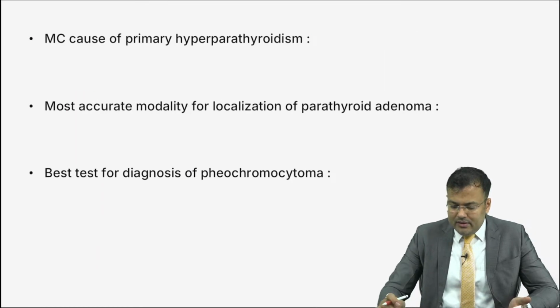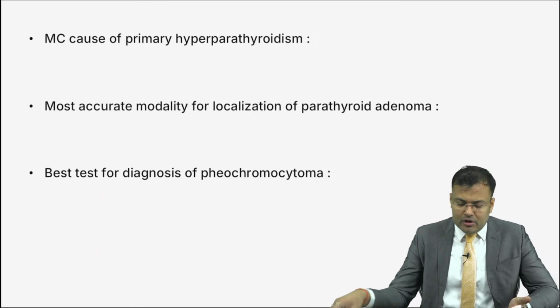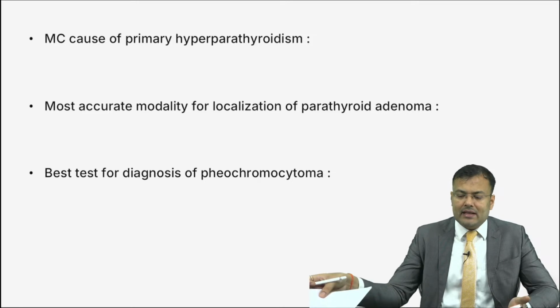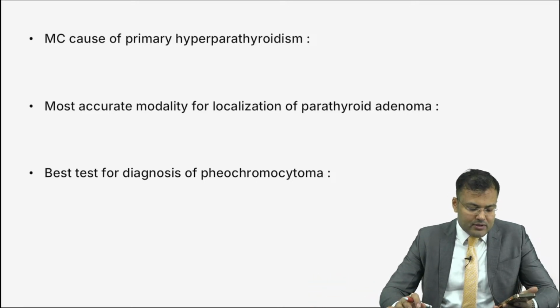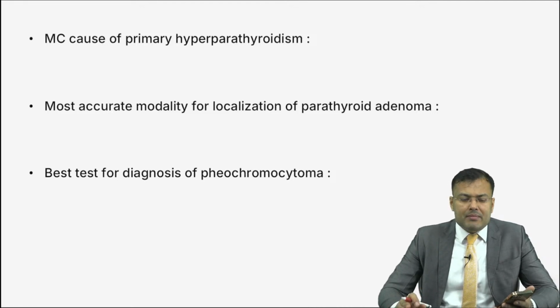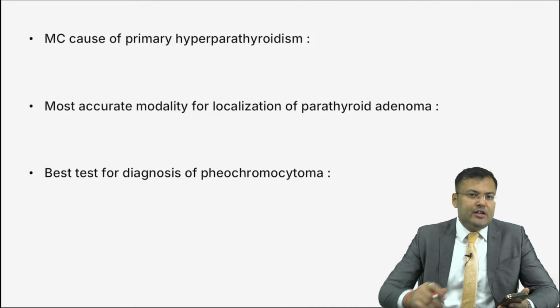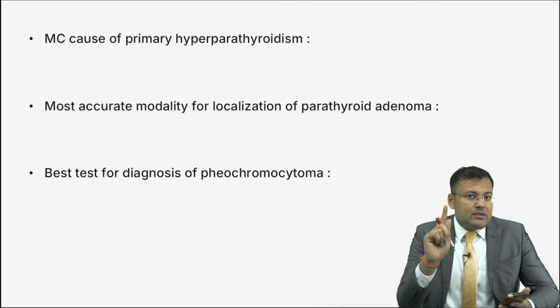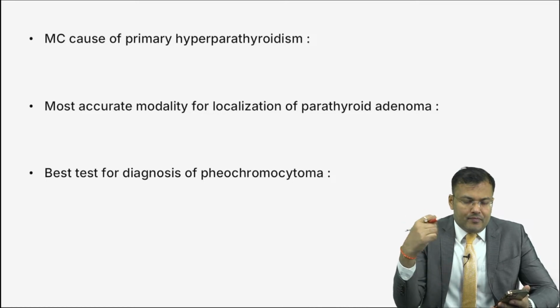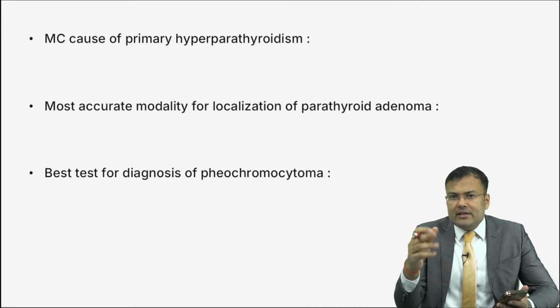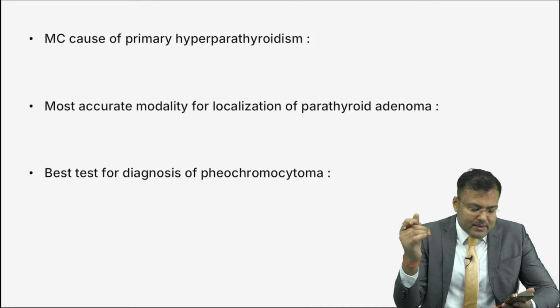Okay. Next, what is the most common cause of primary hyperparathyroidism? Yes, adenoma. Faraz, very good. So you know it is solitary adenoma. Next, solitary adenoma is most commonly located in superior parathyroid or inferior parathyroid?